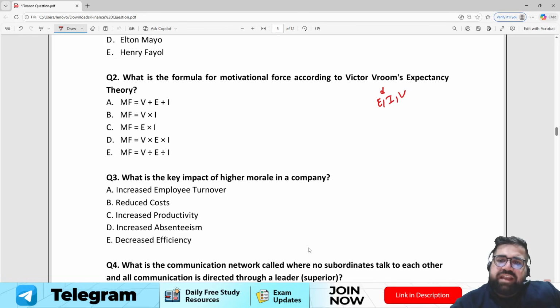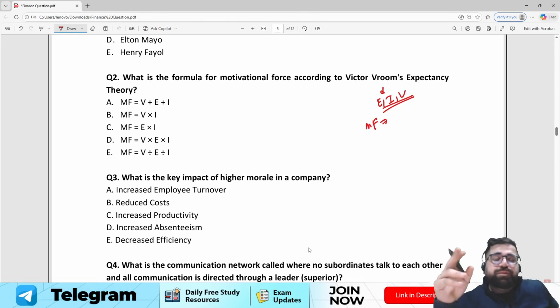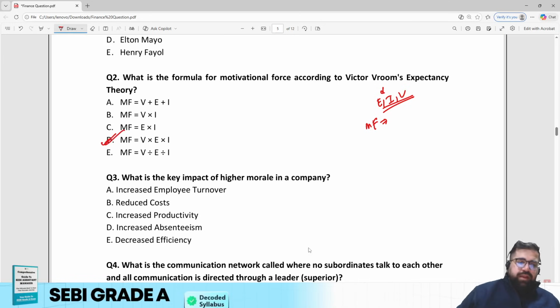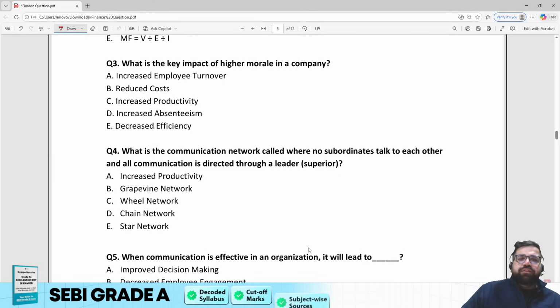Expectancy, instrumentality and valency. So motivational force is what? The product of expectancy, instrumentality and valency. Therefore the correct answer will be option number D. Right? What is the key impact of high morale in the company?